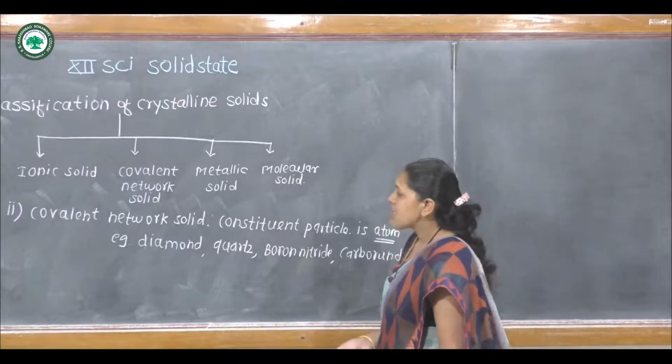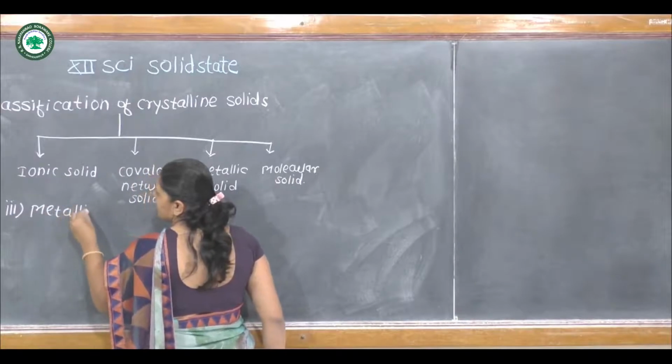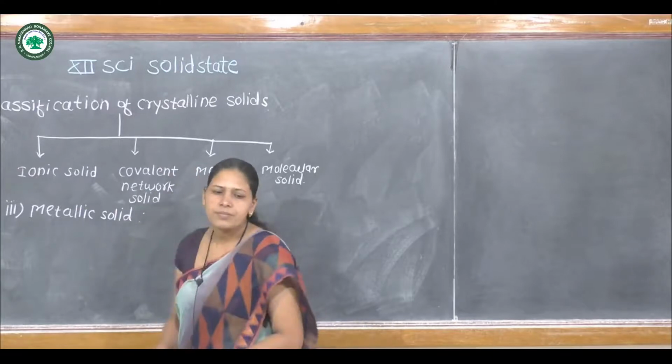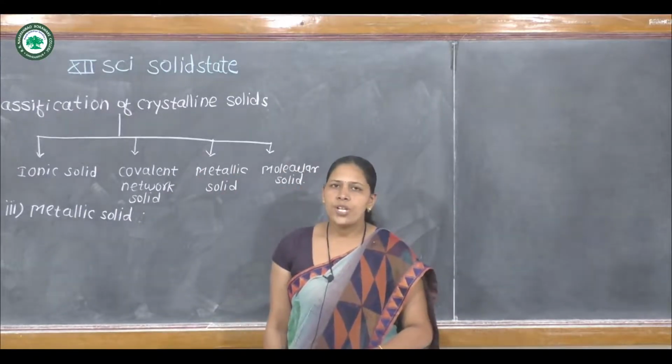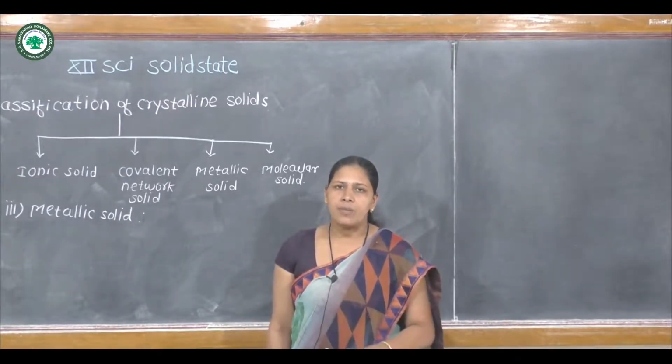Then the third one is metallic solid. These are crystalline solids formed by atoms of some metallic element.